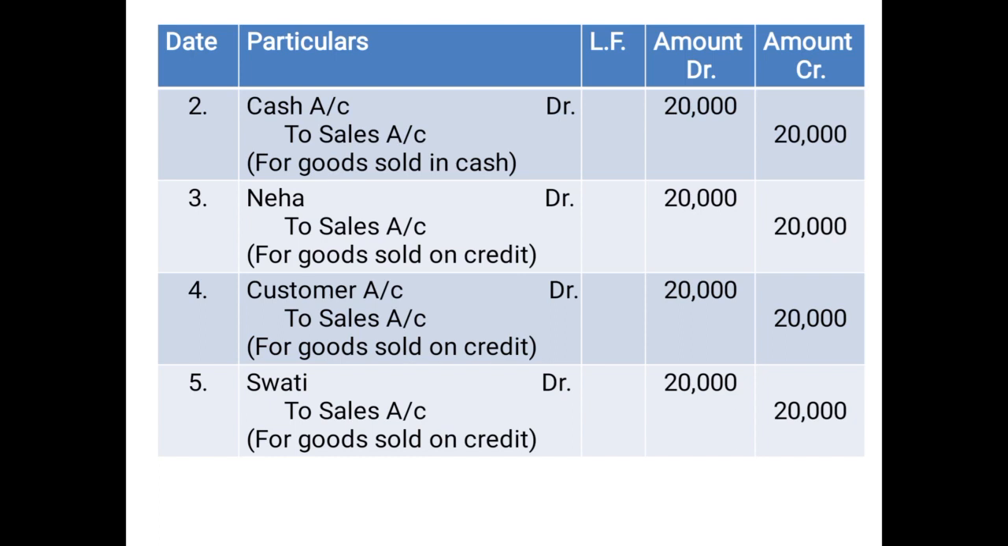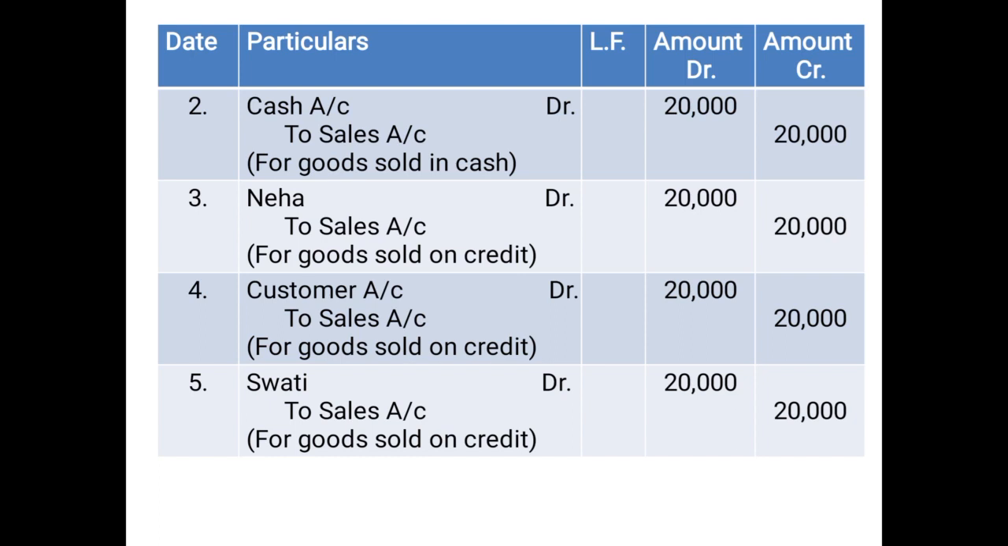And lastly, goods sold to Swati. You are not informed whether the goods are sold in cash or credit. So we have passed the entry Swati debited 20,000, assuming it to be a credit sale, to sales account 20,000. And as you can see, we have written the narration for each and every entry. What is the narration? It is just a summary, just information about what entry is passed.